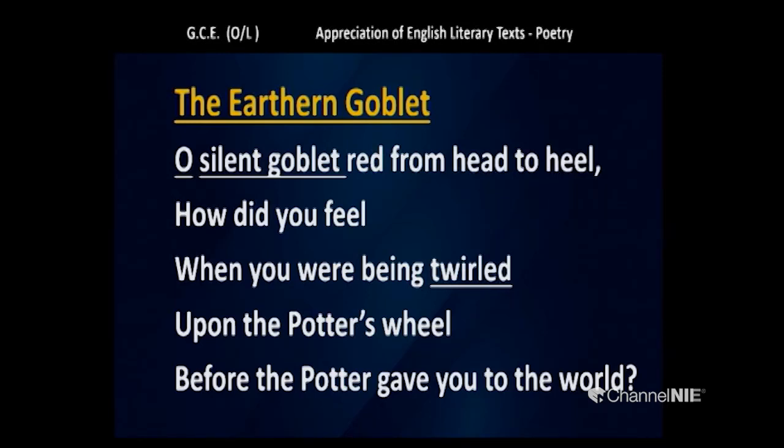A goblet does not talk. How did you feel when you were being twirled upon the potter's wheel before the potter gave you to the world? So, this is a conversation you can understand between the poet and the goblet. And you can see the question in the first stanza is raised by the poet.